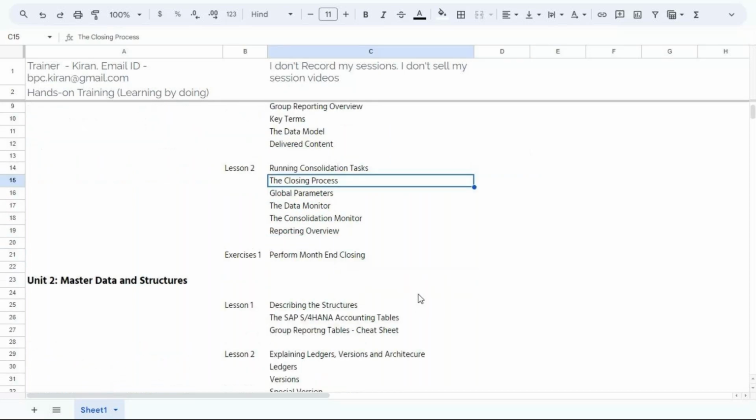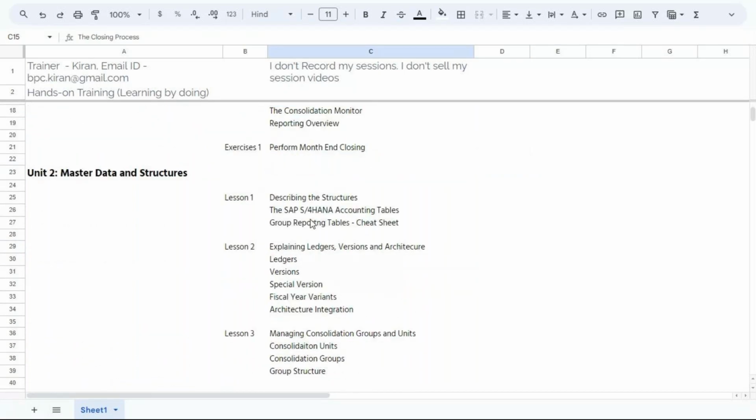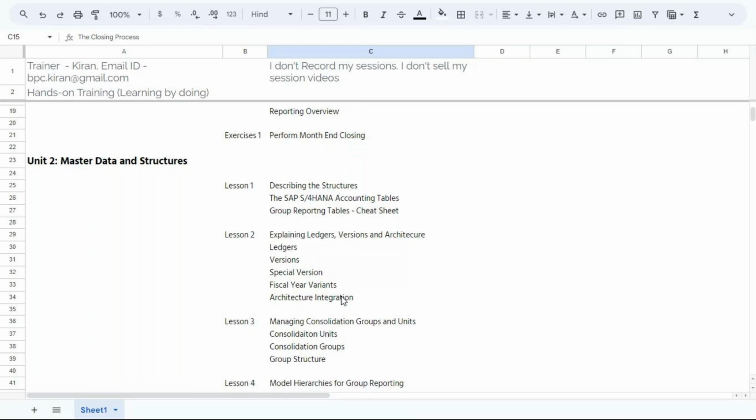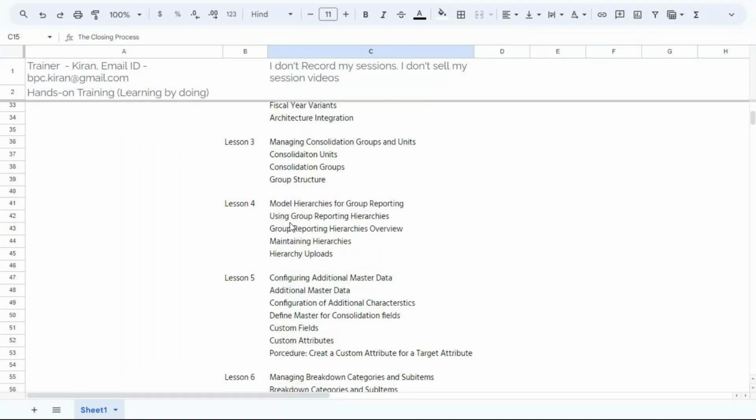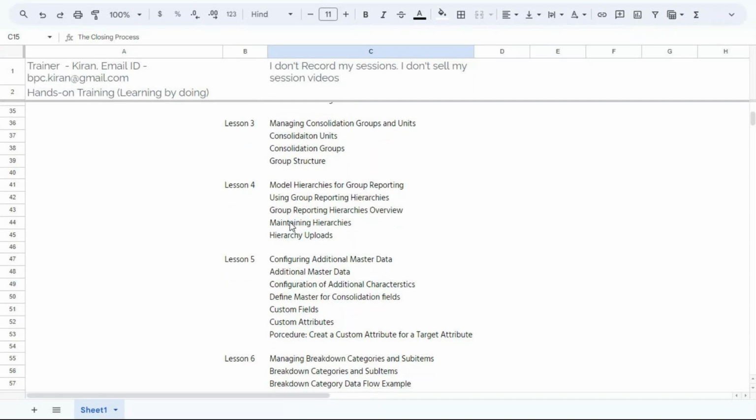Then, as I said, data collection, master data and structures. We have versions, special versions, whatever group reporting tables, consolidation units, consolidation groups. We are going to understand them. We are going to create some hierarchies for management consolidation. We are going to maintain the consolidation structure, and sometimes we need additional master data: some customers say they want profit center, some customers say they want segments, some other customers say they want business area.